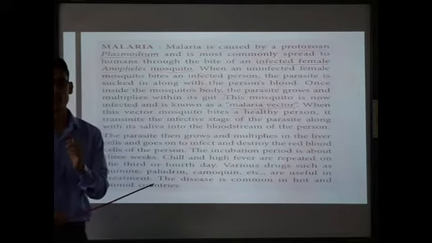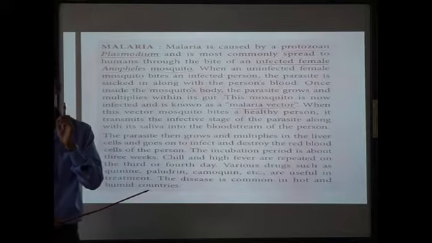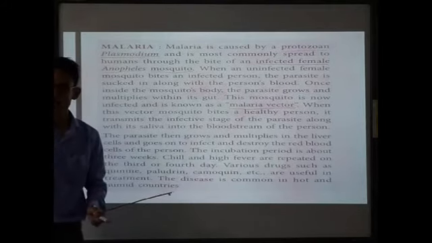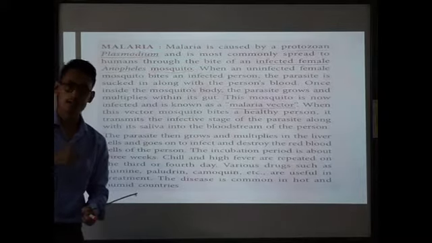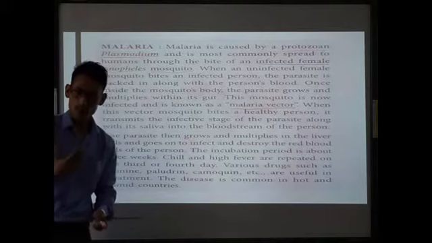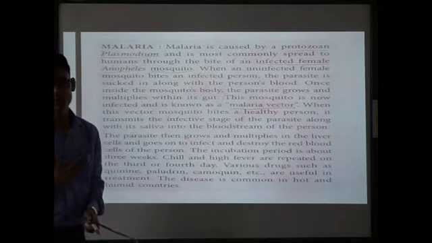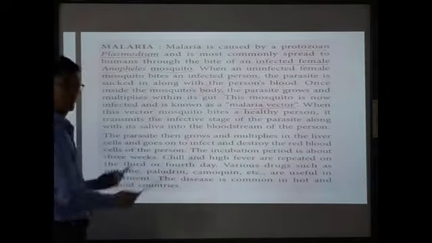So first, when a healthy individual is infected by a malarial vector, by a female Anopheles mosquito, along with the saliva, the Plasmodium enters the body. Now that Plasmodium grows and multiplies in the liver cells within our body, and finally it goes and destroys the